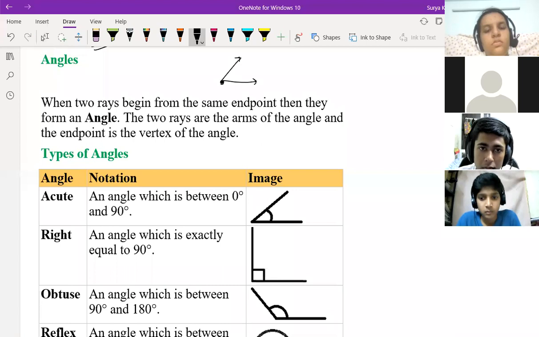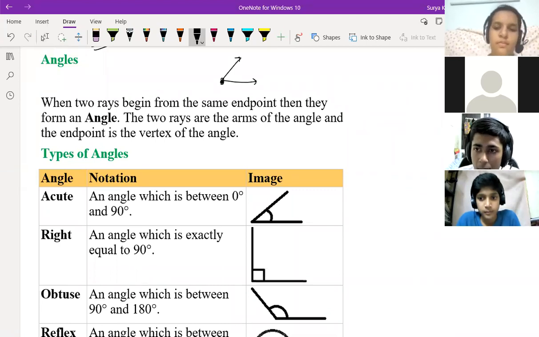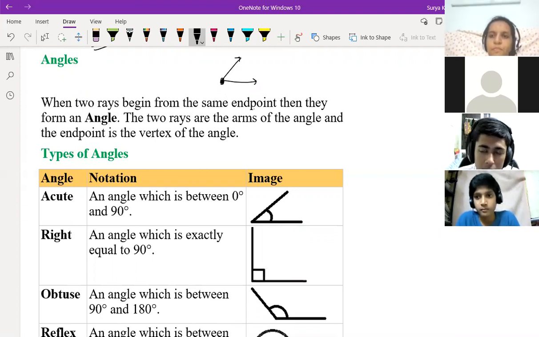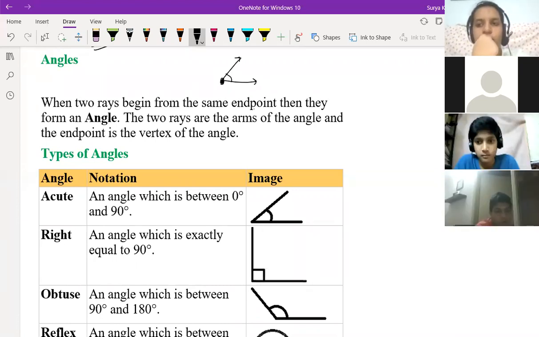This is a ray, right? Yes, sir. So when two rays begin from the same end point, they form an angle. The two rays are the arms of the angle, and the end point is the vertex of the angle.